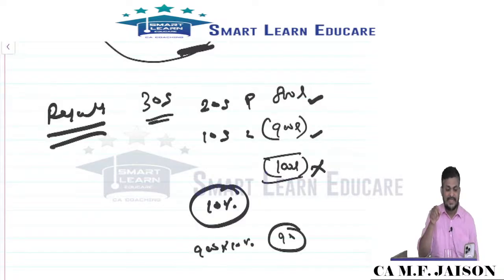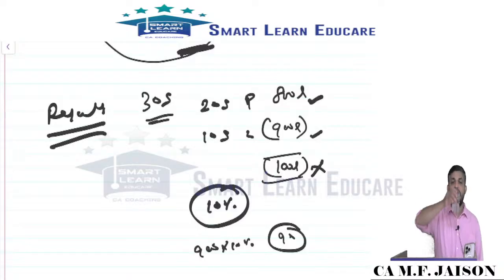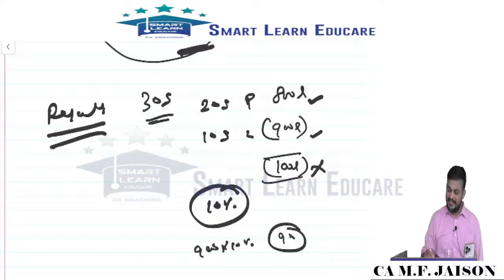Now 90 as a number will be used for selecting which segment? Profit segment or loss segment? Both the profit segment as well as the loss segment. Any segment having profit of 90 or more will be selected.